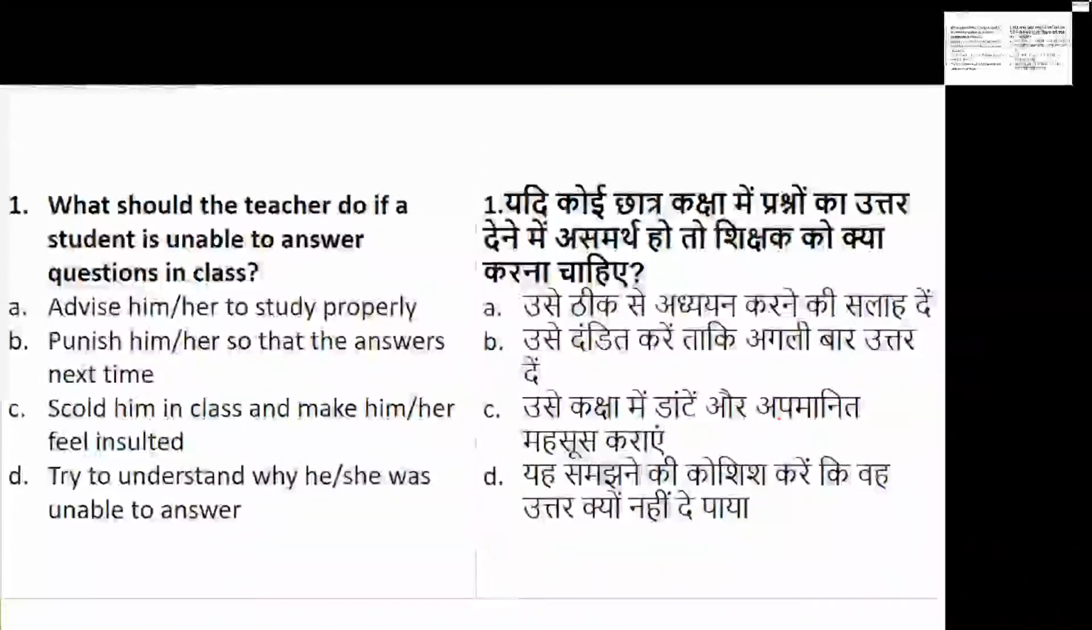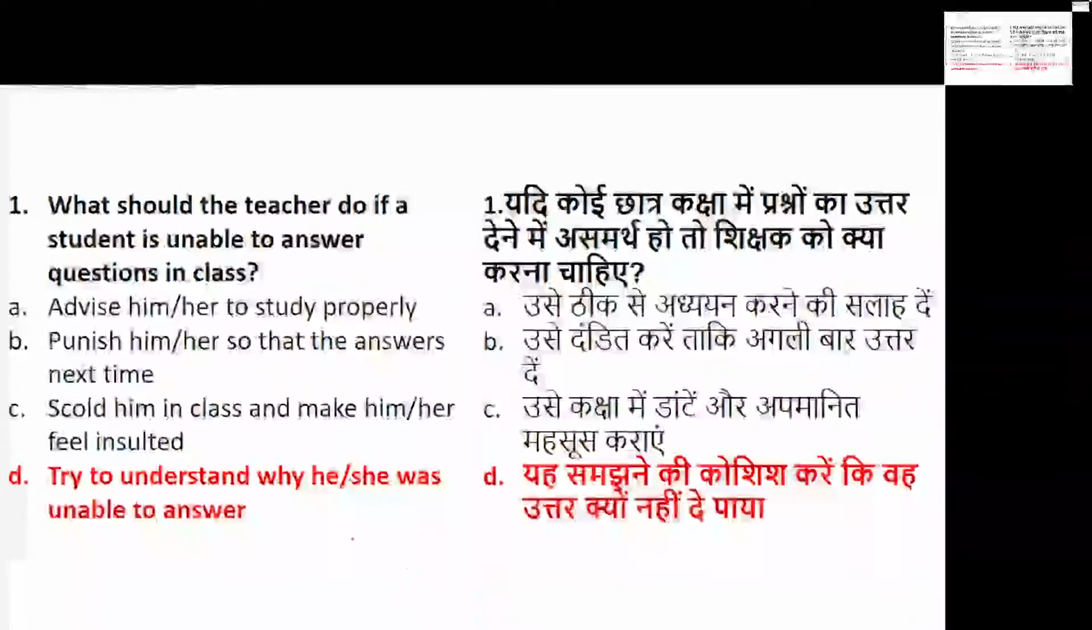So this question is like a perception based question, but the perception should be from the student point of view as well as from the teacher point of view. So if you are a teacher and you are getting such a situation in your class where the student is not able to answer, what will be your first move? Let's see what will be the move by the teacher. Yes, the teacher will definitely try to understand the situation, why the student is not able to answer the question.